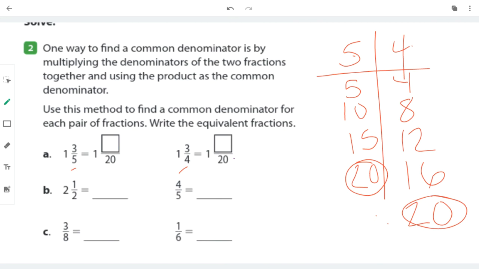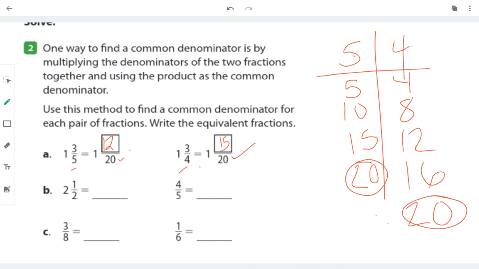So go ahead and multiply by the opposite denominator. So 5 times 4 gave us 20. So what's 3 times 4? 12. And 4 times 5 gave us 20. So what's 3 times 5? 15.